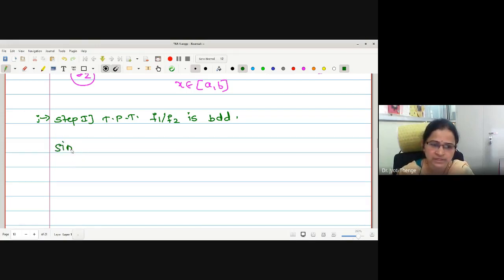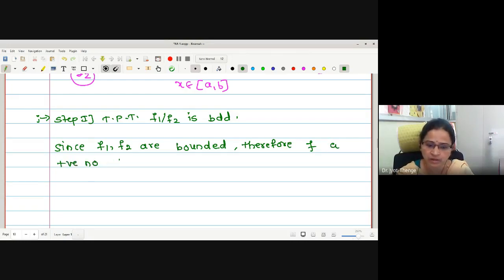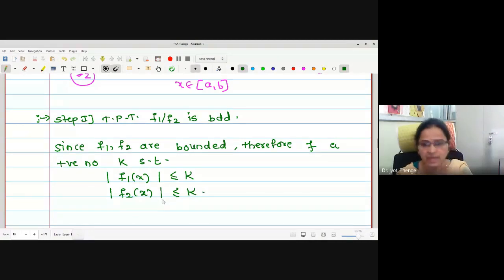Therefore, let me write, since f1, f2 are bounded, there exists a positive number k such that mod of f1 of x is less than or equal to k and mod of f2 of x is less than or equal to k. Okay, k is the common bound I have assumed.